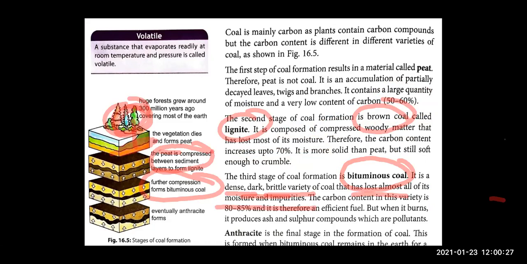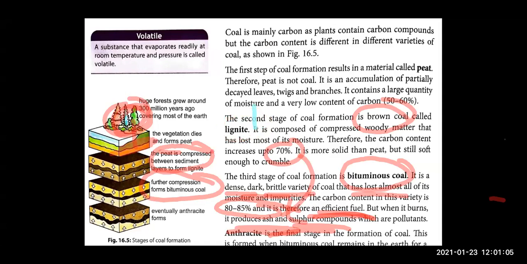Now it has about 80 to 85% of carbon. The carbon content has increased from 70 to 80 to 85%. Now it is a very good, efficient fuel, right? But if we start burning bituminous coal, it will produce ash, it will produce sulfur, and this sulfur and ash are going to pollute our environment, right? So we will not use coal in this stage.